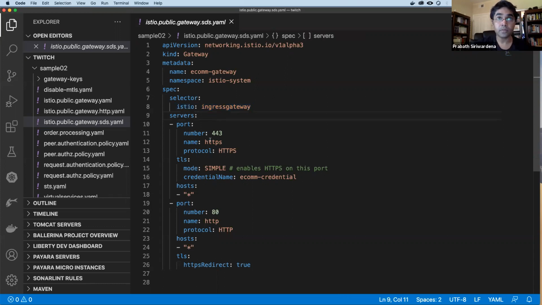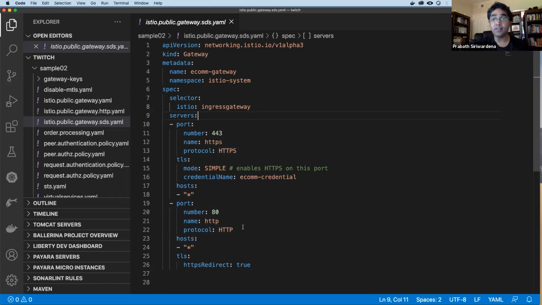Okay. And then here it says any HTTP or HTTPS traffic that comes to port 443 for any host, pick this configuration, right? Also, any traffic that comes to port 80, HTTP traffic, also pick this configuration, but redirect to HTTPS, right?